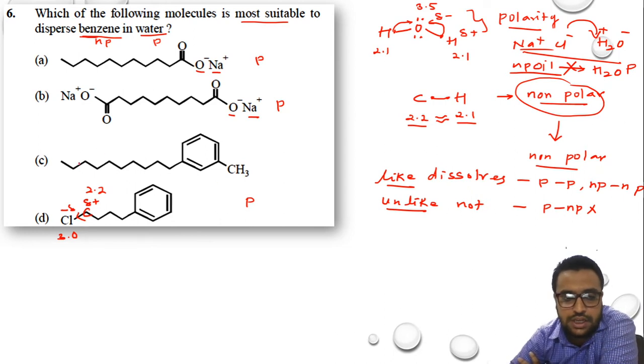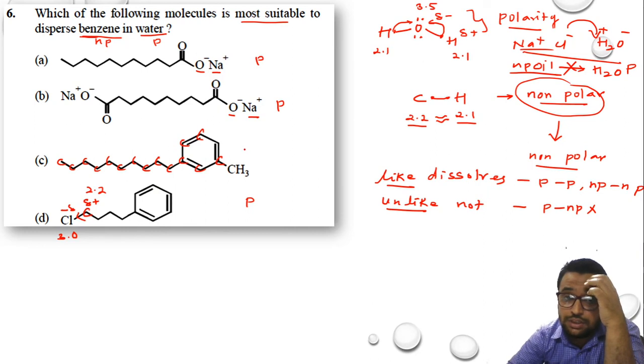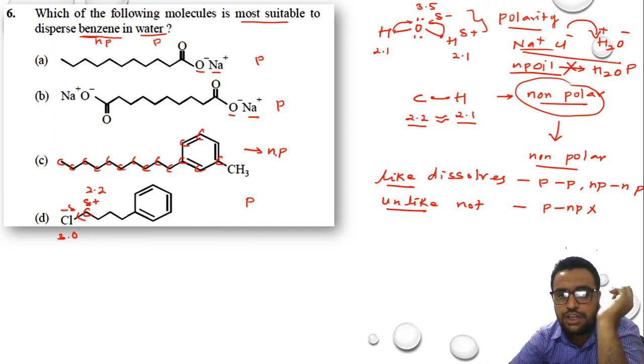But if you look at this structure, here this is carbon, carbon, carbon, carbon, carbon, carbon, carbon, carbon, carbon, and carbon. This benzene ring is completely made up of carbon atoms, and in CH3 also there is carbon. So in between the bonds all are carbon, that means the electronegativity differences are the same. So that's why this compound should be non-polar. Here there is an electronegativity difference, but in this compound there is no electronegativity difference. So that's why this is a non-polar compound.